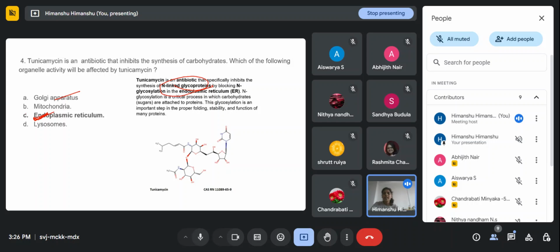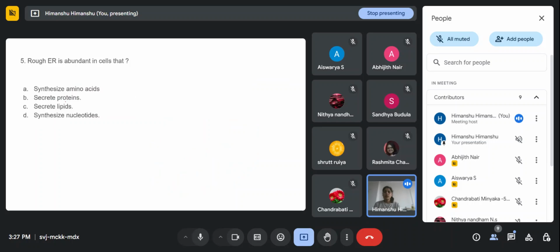So that's why we are not considering Golgi apparatus as the option. Glycosylation is an important step which helps in the proper folding, stability, and function of many proteins. So this is the basic structure of tunicamycin, which inhibits the synthesis of carbohydrate and basically the N-linked glycosylation step. So ER is the right answer. Let's move to the next question.